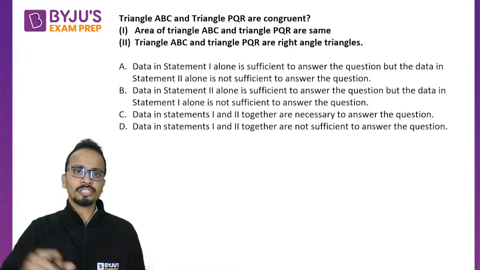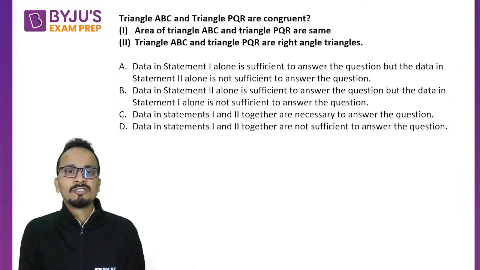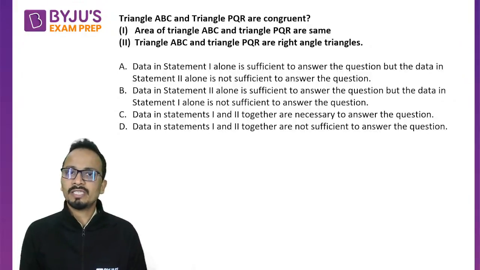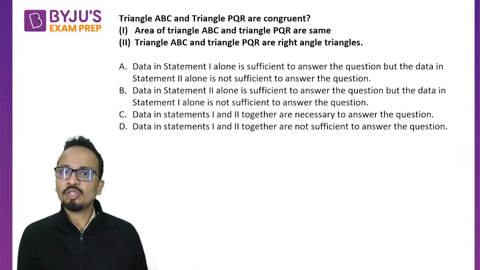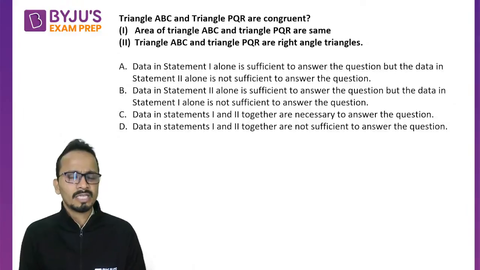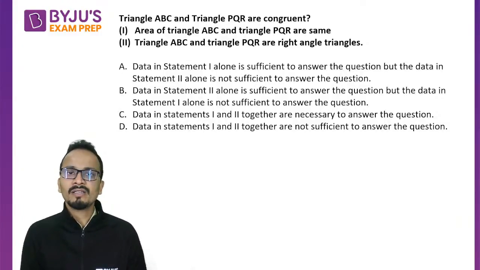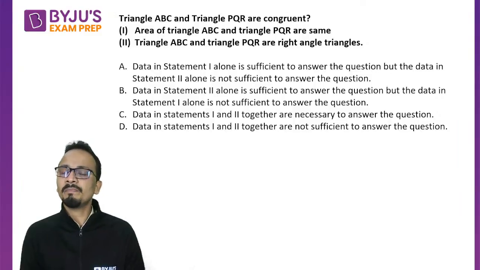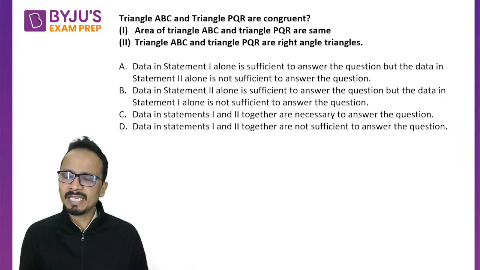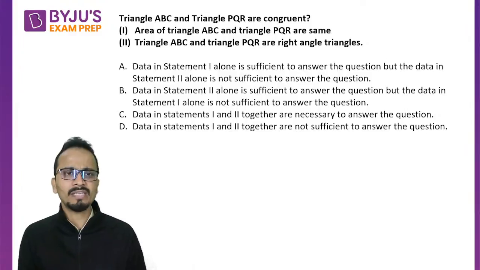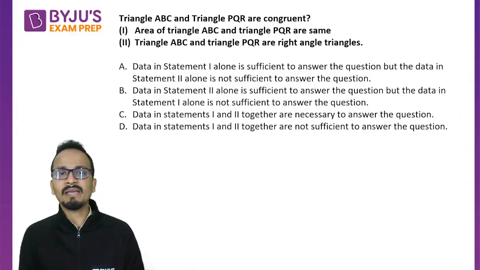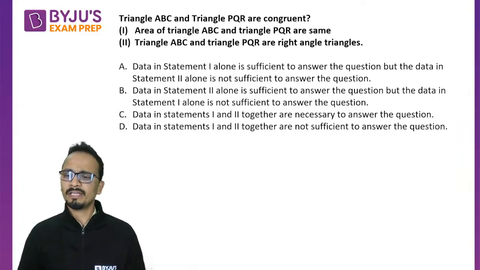So the first question, triangle ABC and triangle PQR are congruent. This is what is asked. So is triangle ABC and triangle PQR congruent? Given 2 set of information, triangle ABC and triangle PQR are having same area. This is statement number 1. Statement number 2, triangle ABC and triangle PQR are both right angled triangles.